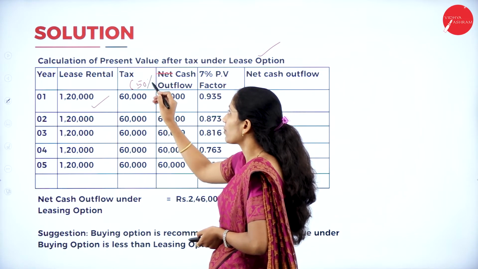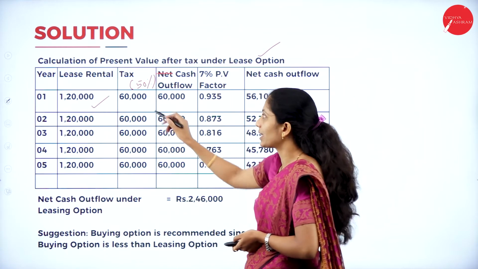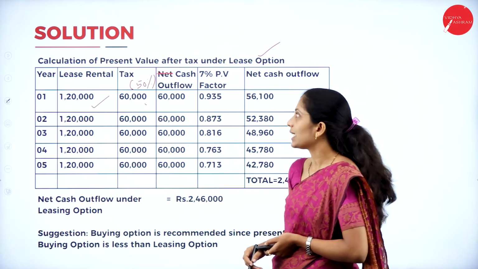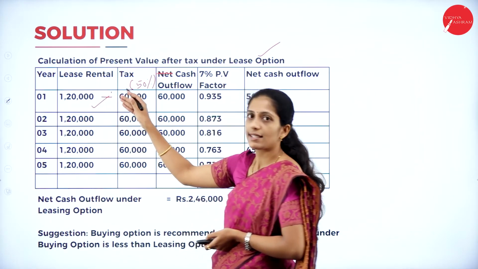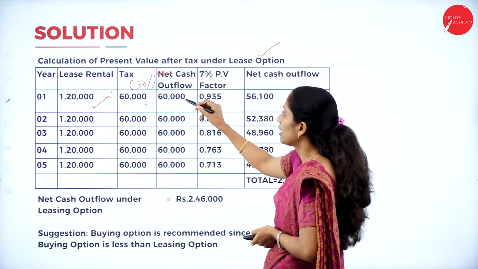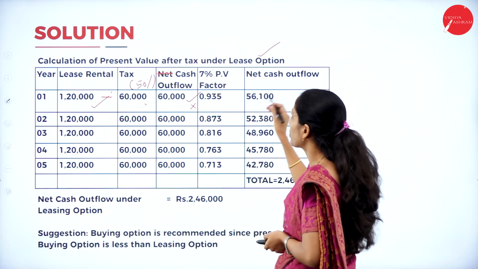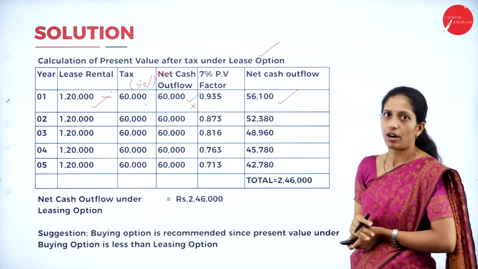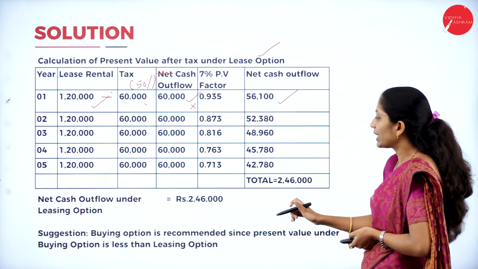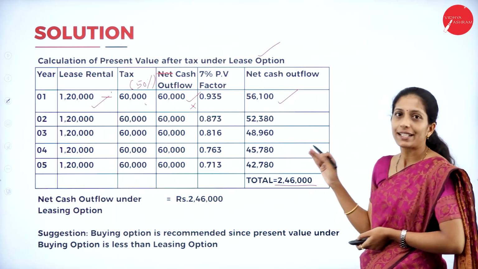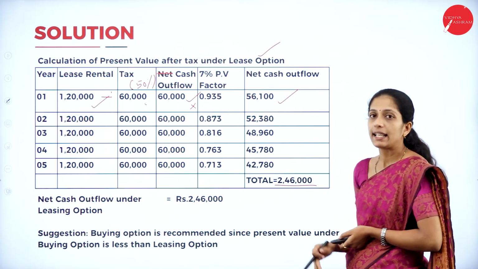So when you calculate 1,20,000 into 50%, you'll get 60,000 each. Now deduct these two, that is lease rental minus tax, you'll get the cash outflow. Cash outflow into 7% PV factor, you'll get net cash outflow. So you'll calculate for all the years, you'll get total net cash outflow under leasing option.